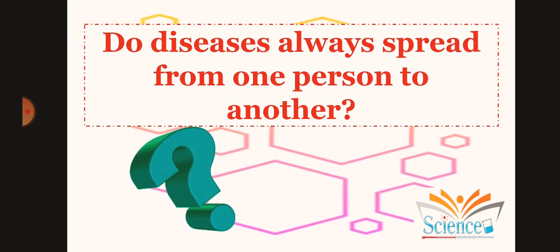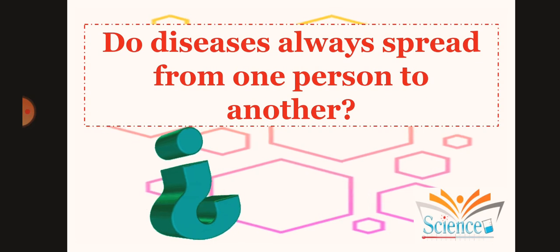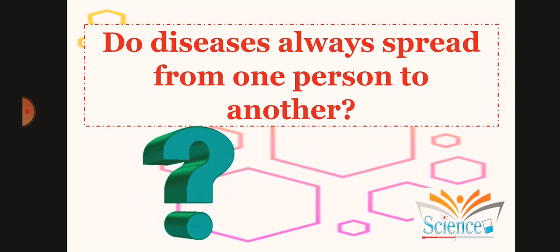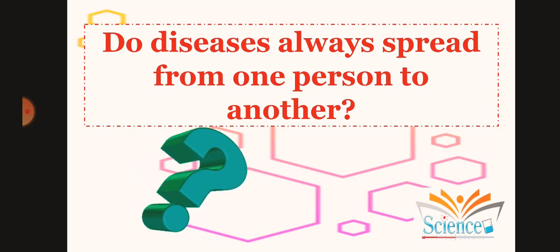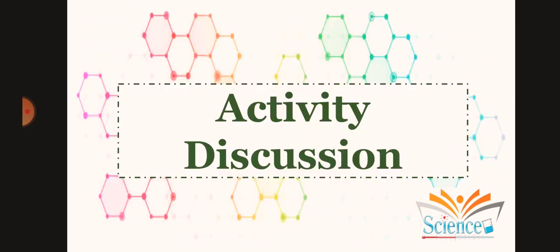So that is something which is called a non-communicable disease. Do diseases always spread? The answer would be no, they do not always spread.